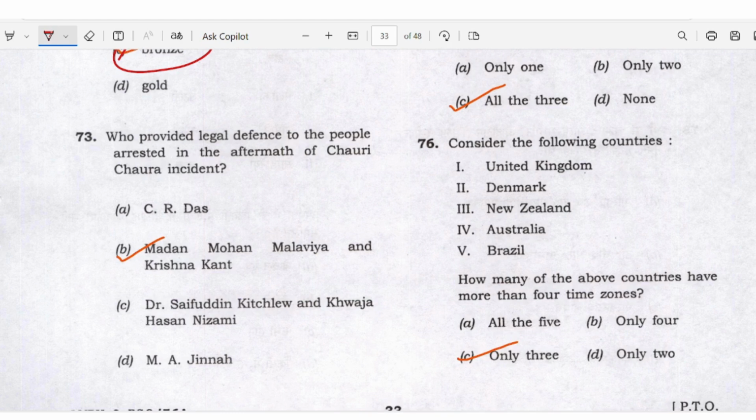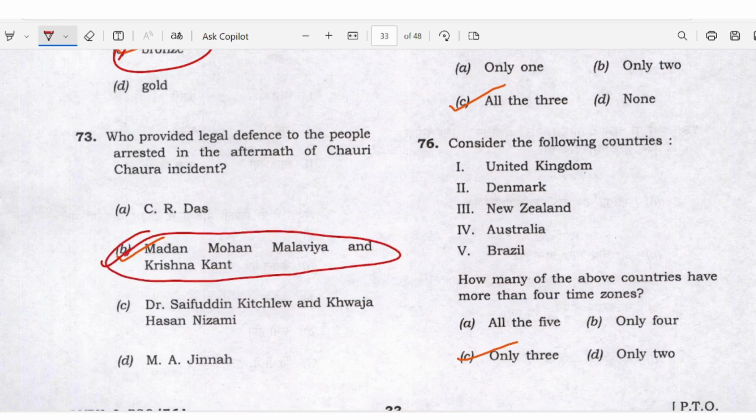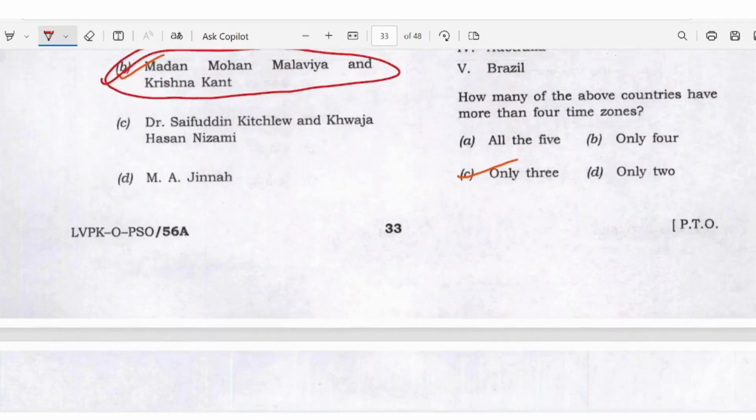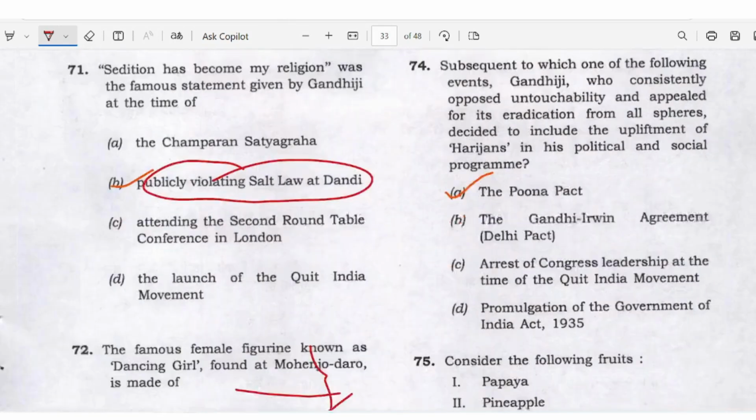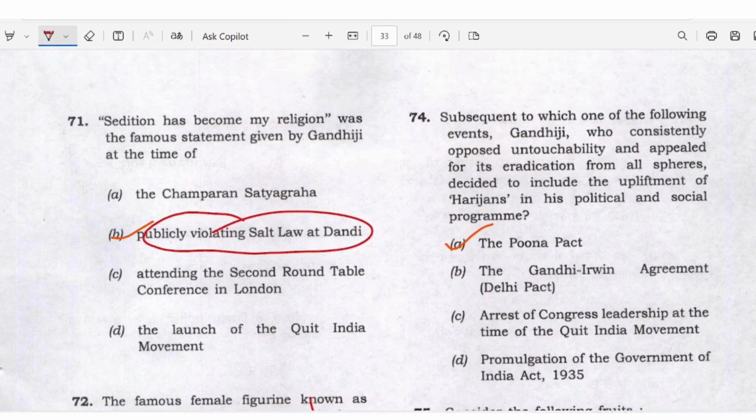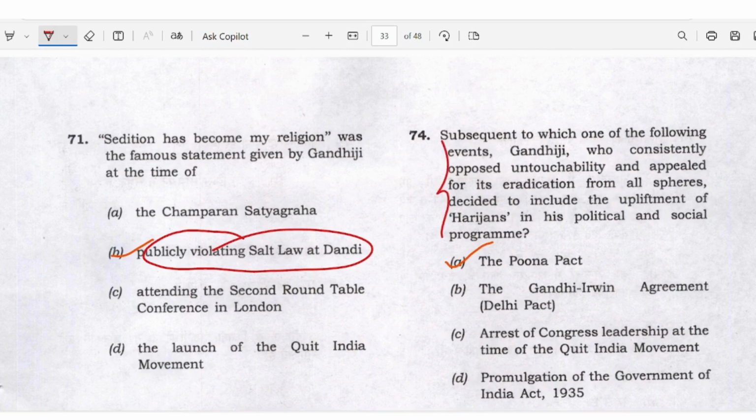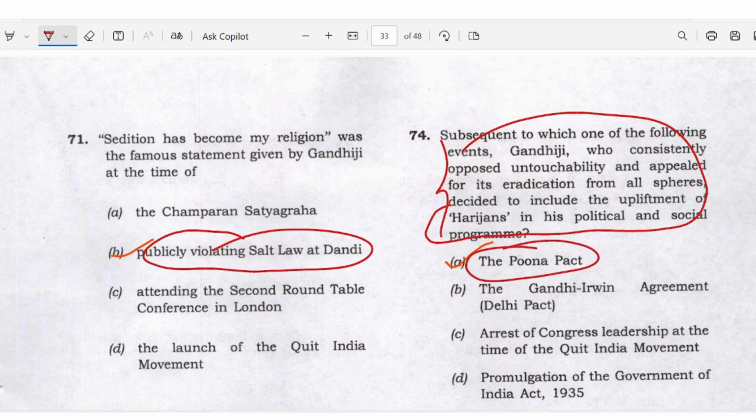So for common sense we can eliminate, but the answer is B here. Madan Mohan Malaviya and Krishna Kant. Okay. Here regarding Harijan, the political will become regarded during the Pune Pact. On the basis of that basic knowledge, you can easily mark this answer. Answer is A, the Pune Pact.